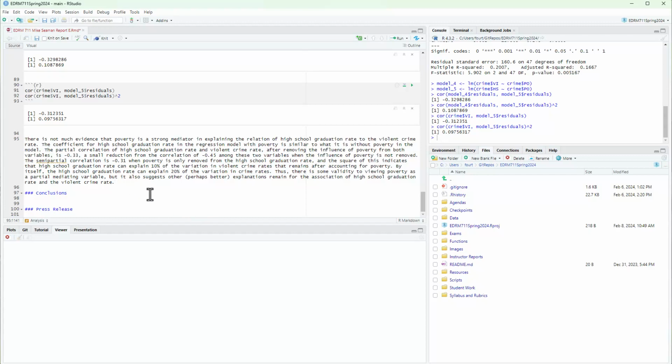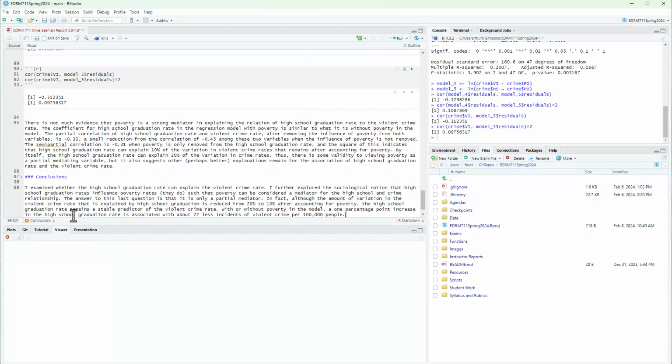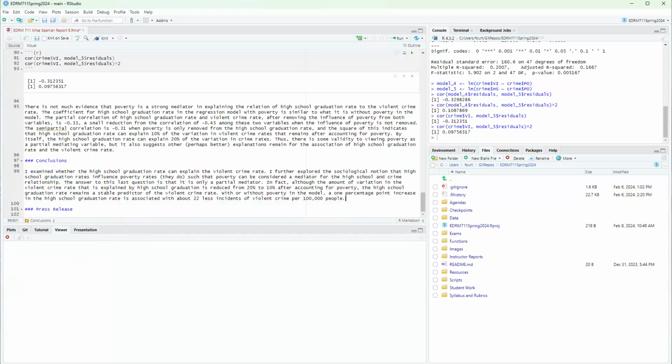Okay, I am ready for my conclusions and a press release, and then I need to clean everything up. So here are some conclusions. I examined whether the high school graduation rate can explain the violent crime rate. I further explored the sociological notion that high school graduation rates influence poverty rates, they do, such that poverty can be considered a mediator for the high school and crime relationship. The answer to this last question is that it is only a partial mediator.